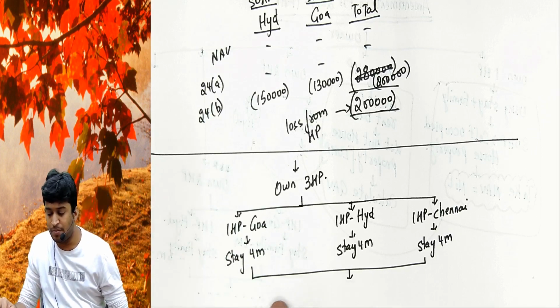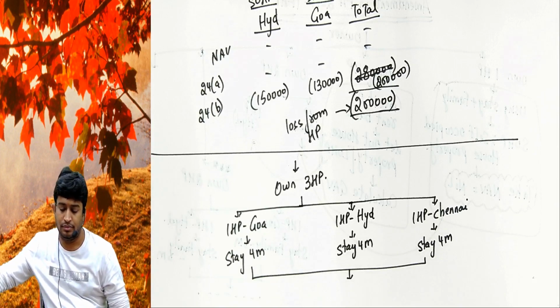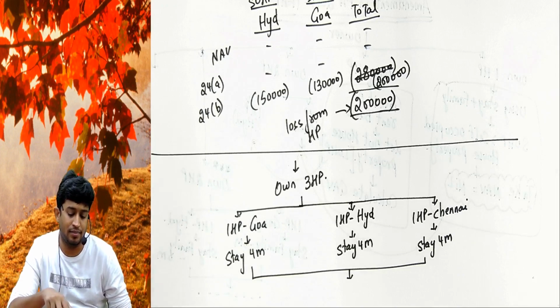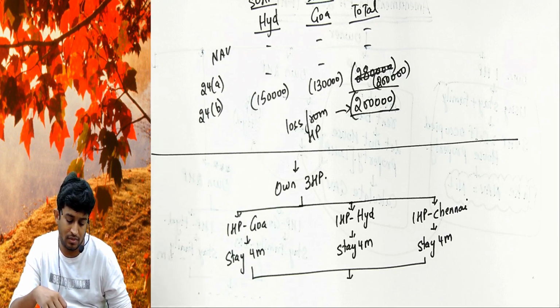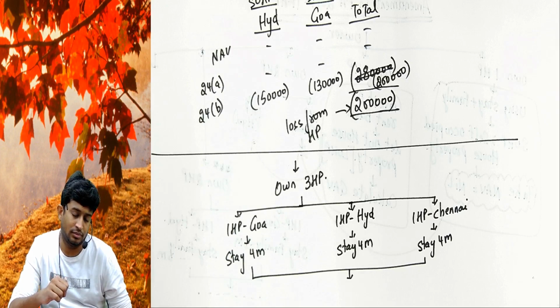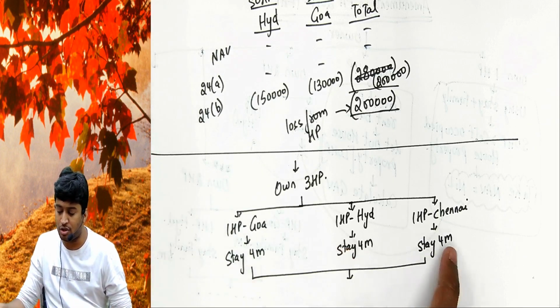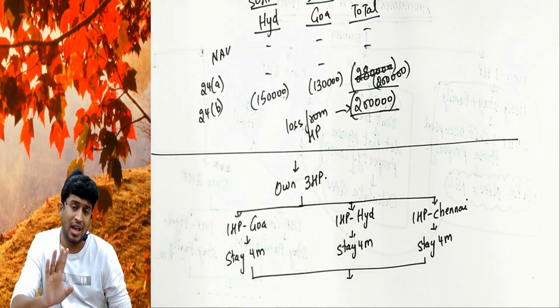All right. As per Income Tax Act, only two properties can be treated as self-occupied property, at the option of the SEC. The SEC can decide which two out of these three, any two.